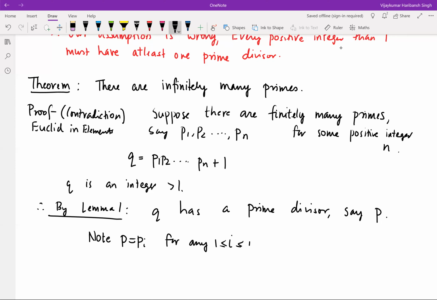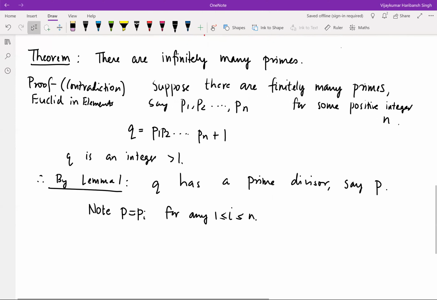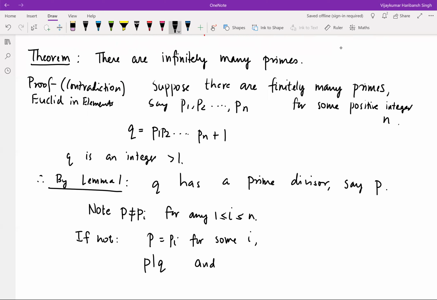Why? For if not, if P equals Pi for some i, you have P divides Q, and of course, P being one of these factors, P will divide this product too.